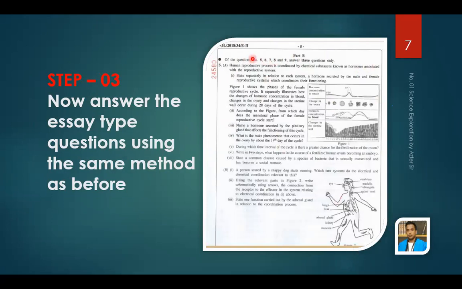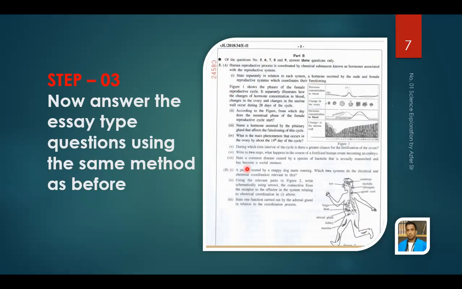You select all the essay questions of your past papers, and in the same way take out your textbooks, because most of the questions are taken from the grade 10 syllabus. So you should always have your grade 10 and grade 11 textbooks in your hand. And now you can answer all the essay type questions using your textbook.